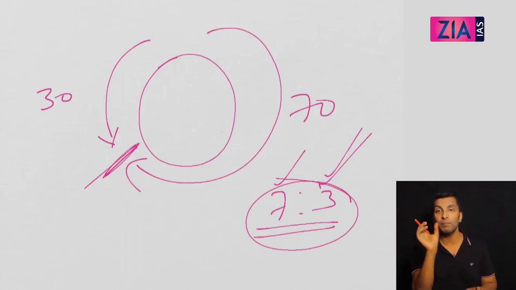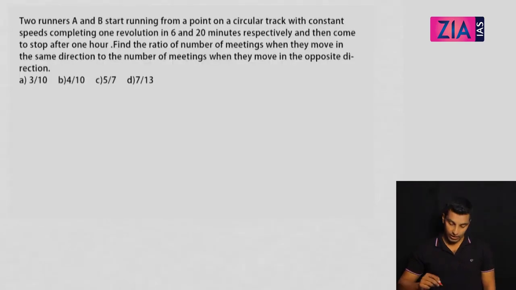So same direction, when you meet for the first time, 1 round lead, second time 2 round lead, nth time n round lead. In the opposite direction, meet for the first time, together they cover 1 round, fifth time together they cover 5 rounds, nth time together they cover n rounds. I hope this concept is clear for all of you. Now take a look at this question so that you will understand it in a much better way. Take a minute and solve this question.